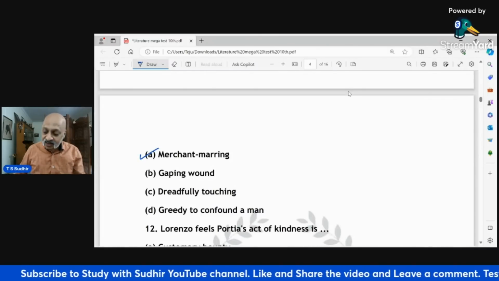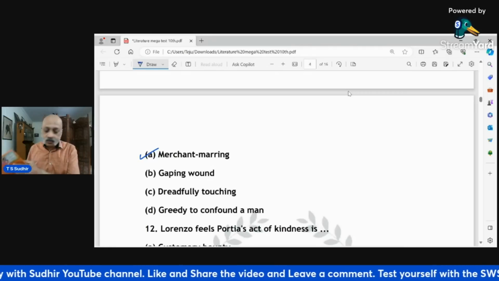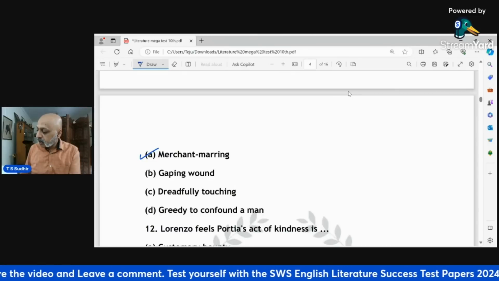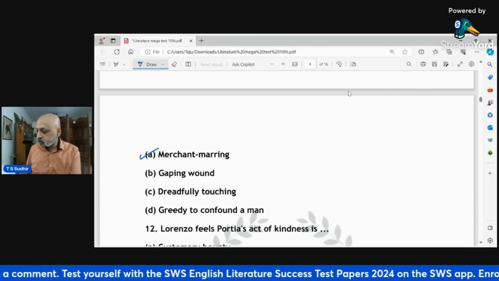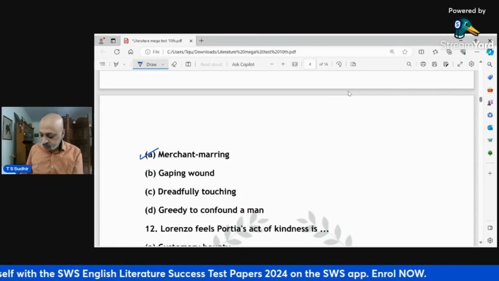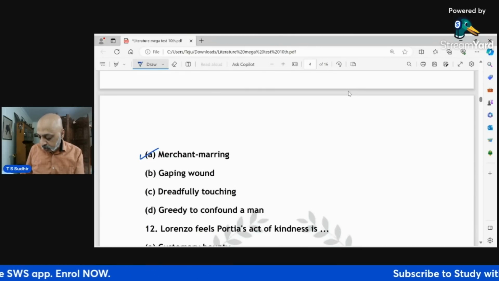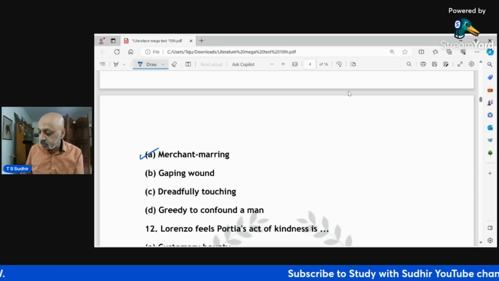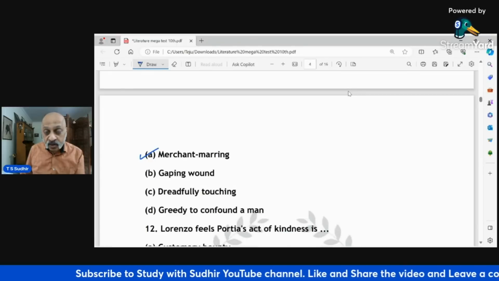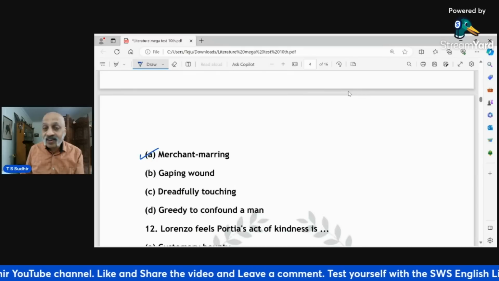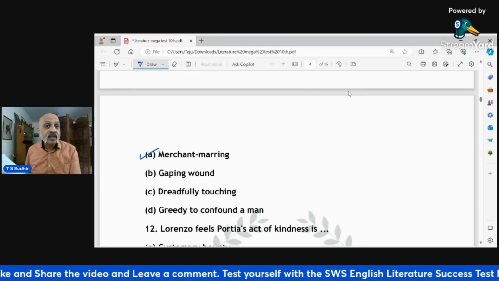The correct answer is 11th A, and this is from line 268 on. So if you see what Bassanio is saying, "But is it true, Salerio, hath all his ventures failed? What, not one hit? From Tripolis, from Mexico and England, from Lisbon, Barbary and India, and not one vessel escaped the dreadful touch of merchant-marring rocks." So this is line number 268 from Act 3, Scene 2.